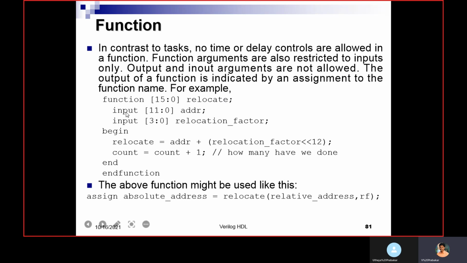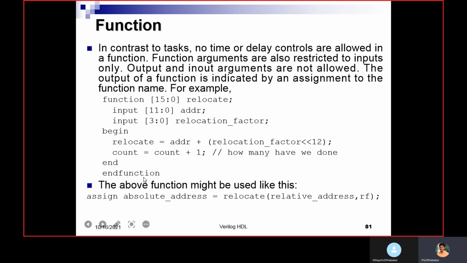You can only pass inputs to the function. So here address and relocation factor, these two are inputs. Within begin end, you implement the actual functionality. So relocate equals address plus relocation factor, right shifted by 12. Based on the address and relocation factor, it will calculate this and assign it to relocate. And each time we call this function, this count value gets incremented.